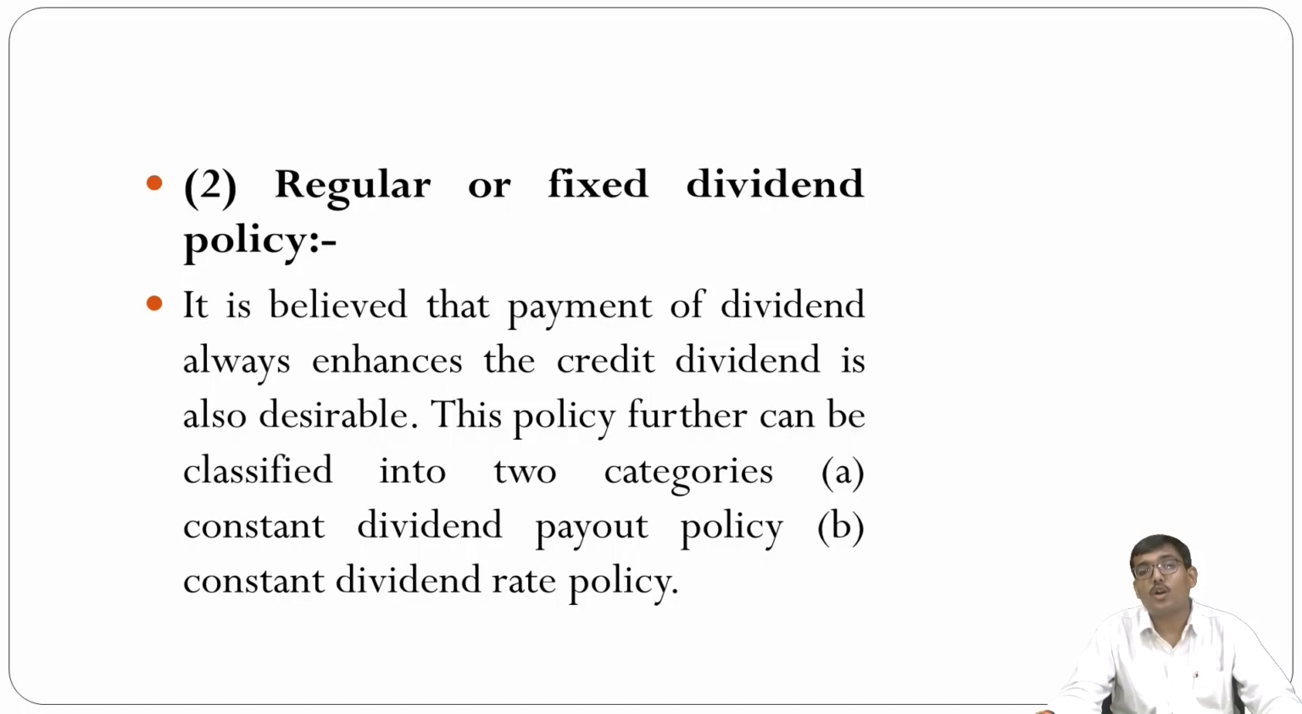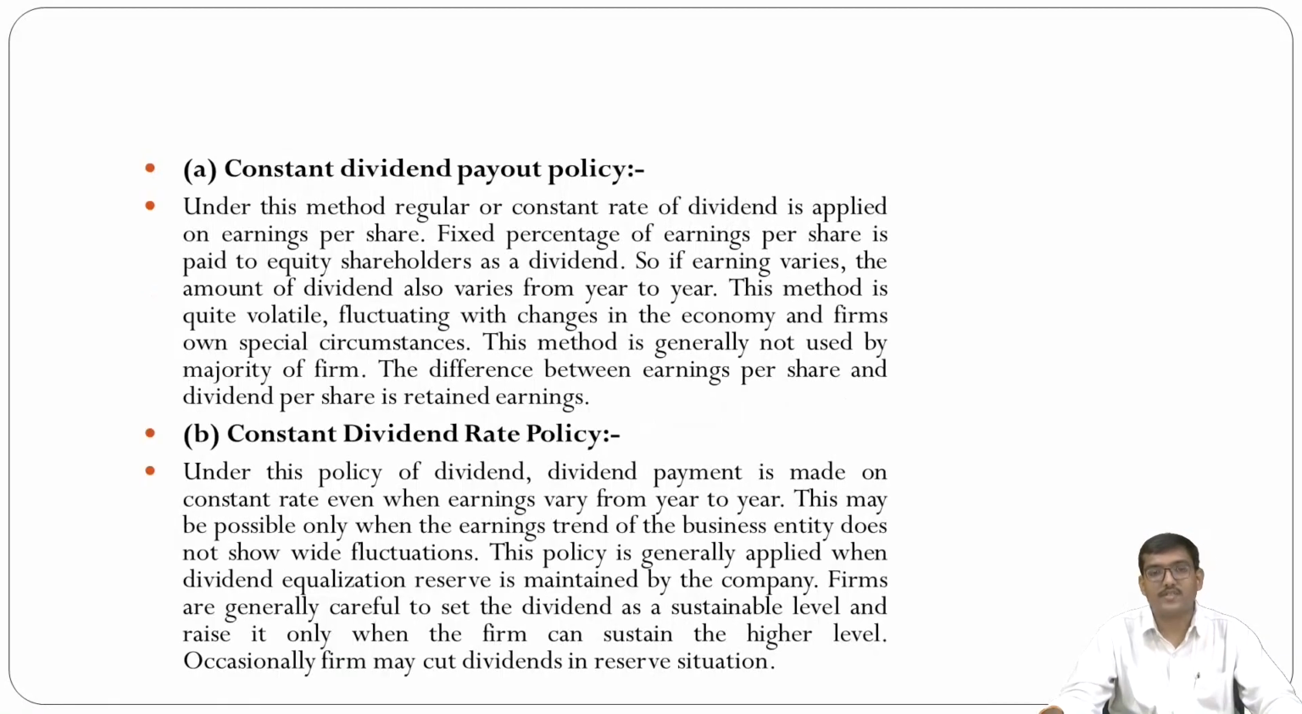Second is regular or fixed dividend policy. It is believed that the payment of dividend always enhances the credit, and dividend is desirable. This policy can further be classified into two categories, that is constant dividend payout policy and constant dividend rate policy. So now let us discuss what is constant dividend payout policy and constant dividend rate policy.